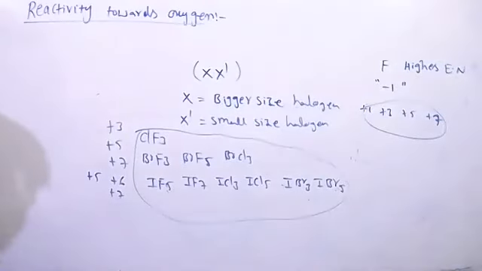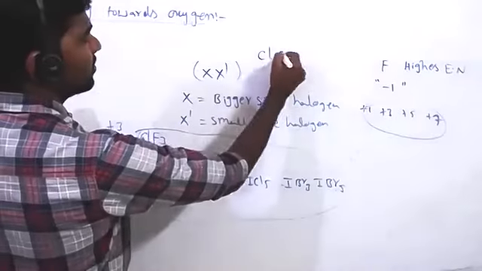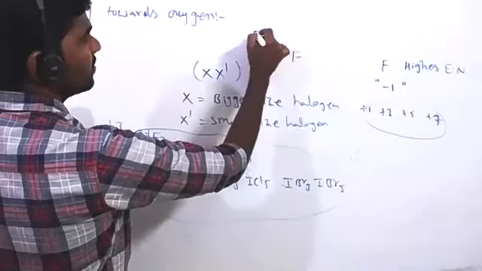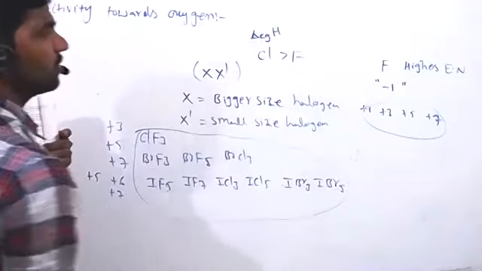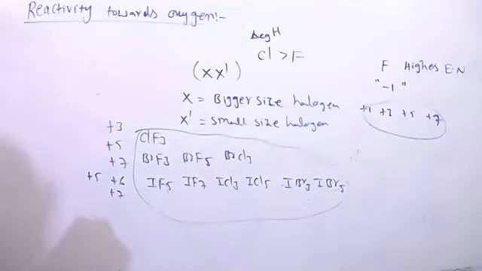Sir, tell me. Can we say it has a more electron gain enthalpy? That's why. Which one? -1 oxidation state? Yes, sir. No, electron gain enthalpy is the highest for chlorine, not fluorine. Only electronegativity is highest for fluorine.